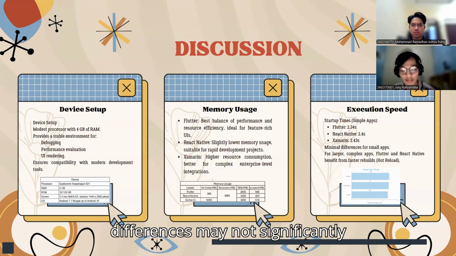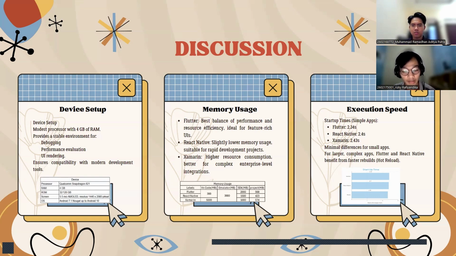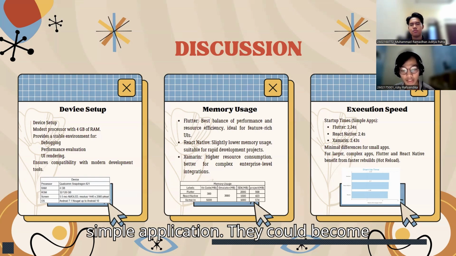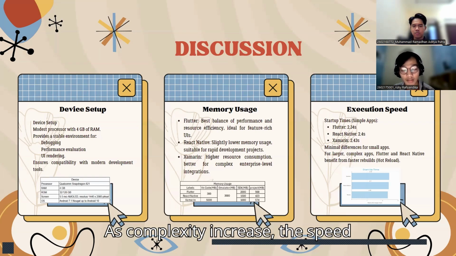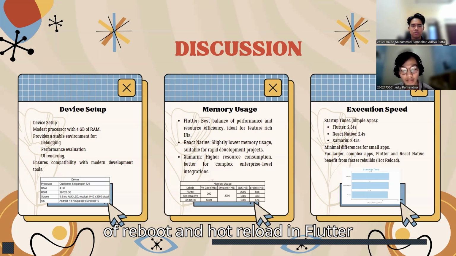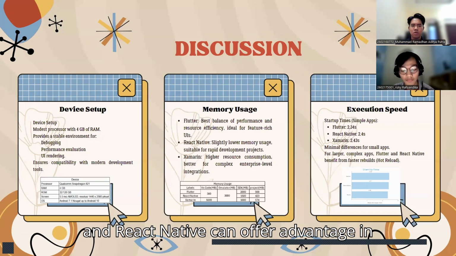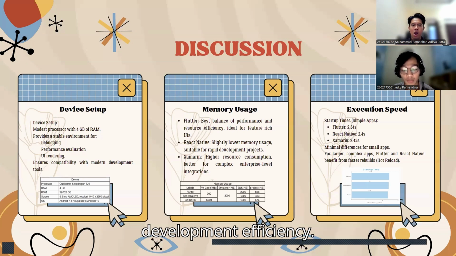While these differences may not significantly impact user experience for simple applications, they could become more pronounced as applications scale. As complexity increases, the speed of restart and hot reload in Flutter and React Native can offer an advantage in development efficiency.